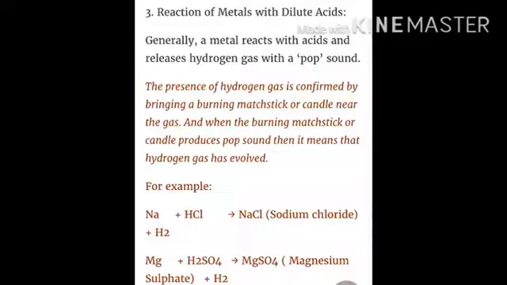For example, Na plus HCl gives NaCl plus H2, meaning when sodium reacts with hydrochloric acid, it produces sodium chloride plus hydrogen gas. Same, magnesium when it reacts with H2SO4, sulfuric acid, magnesium sulfate, MgSO4, plus hydrogen is formed.